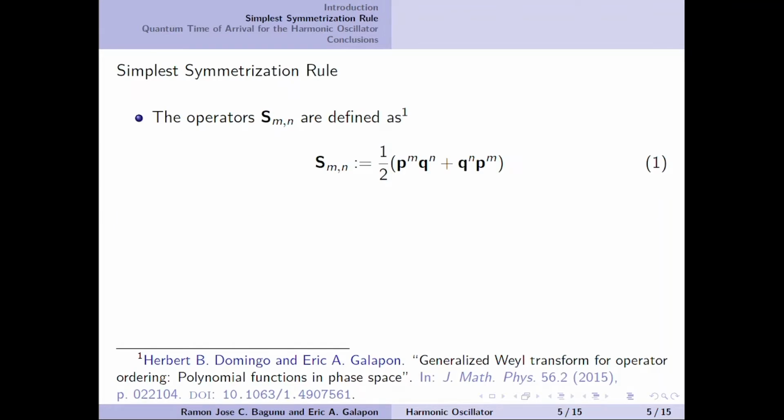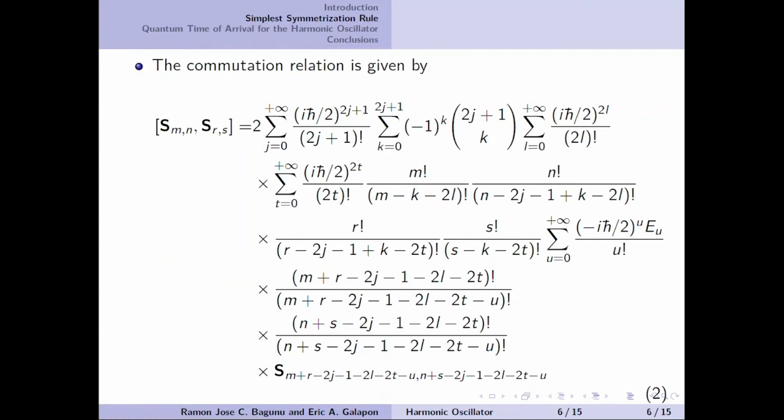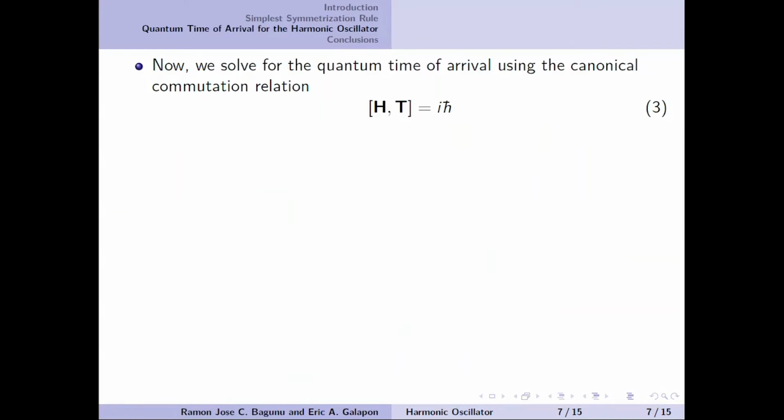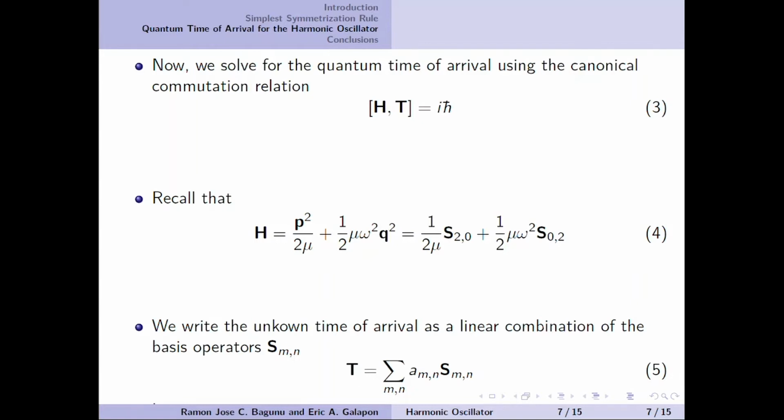Now, the operators S_mn in the simplest symmetrization rule are defined as equation 1. For example, we have S_02 equals q squared and S_20 equals p squared. Now, the commutation relation is given by equation 2. To solve for the quantum time of arrival, we start with the canonical commutation relation given by equation 3. Now, recall the Hamiltonian given by equation 4. Next, we write the unknown time of arrival as a linear combination given by equation 5.